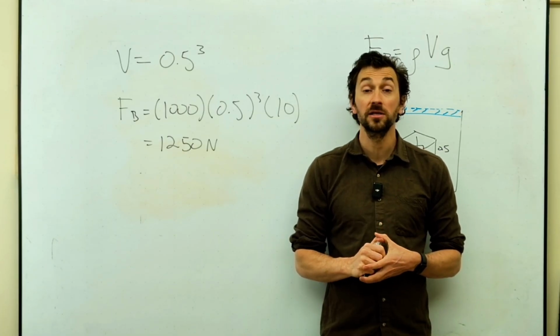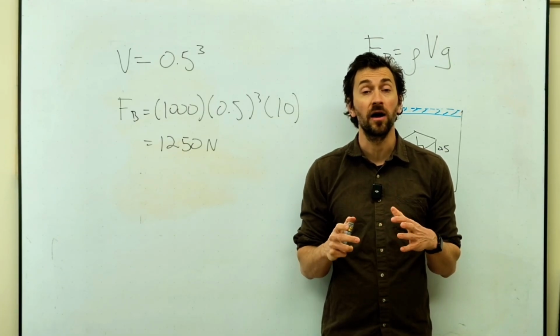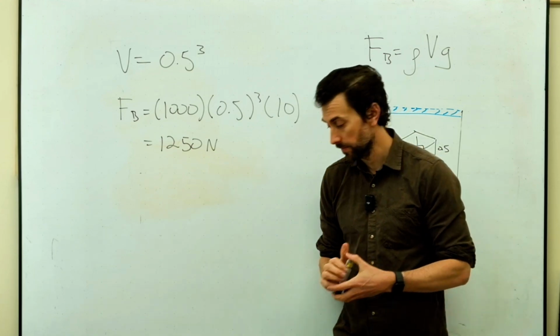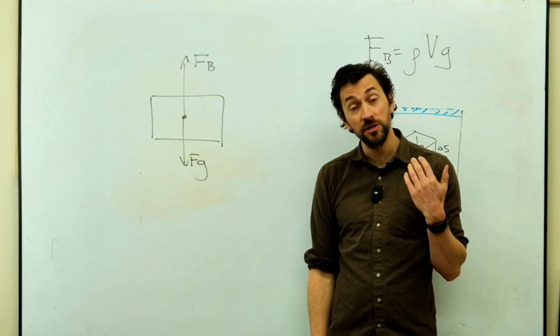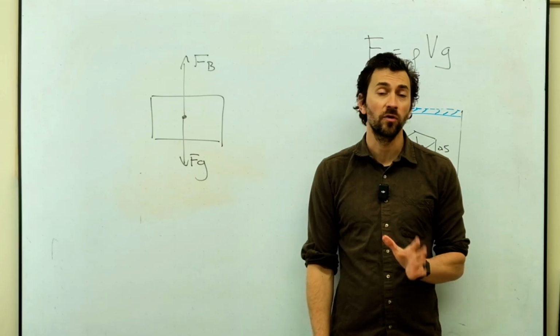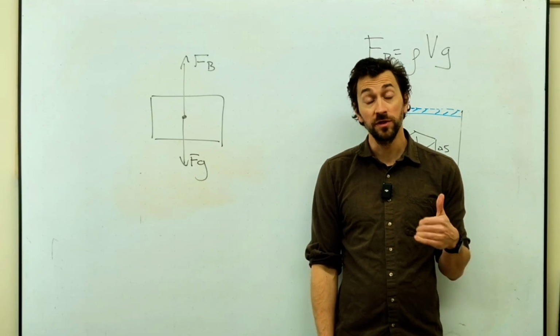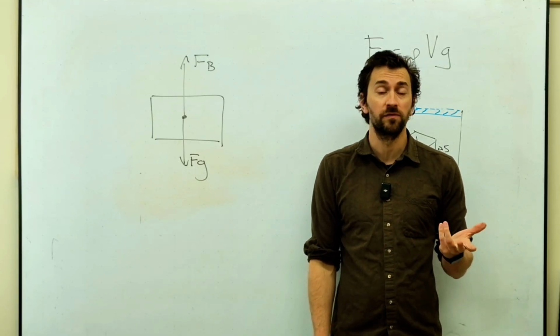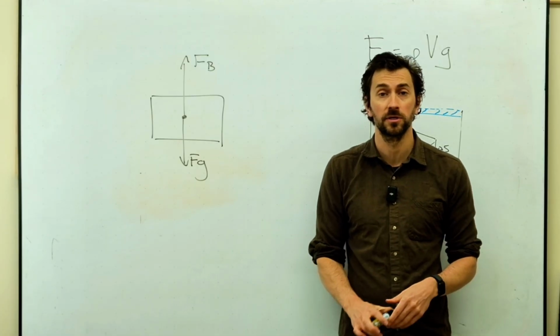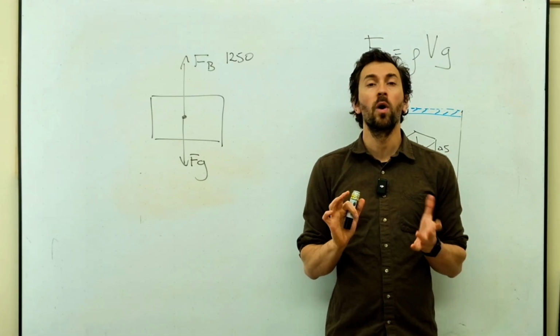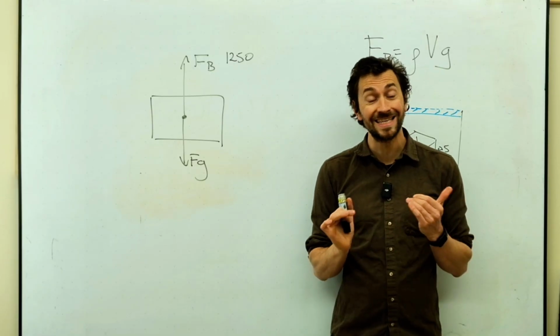If we think about a block suspended in water, we could think about a free body diagram of forces. So this block will only have two forces, a buoyancy force going upwards and a gravity force going downwards. For this block, we don't know what the gravity force is because I didn't tell you the mass, but we know that the buoyancy force will be 1,250 newtons upwards.